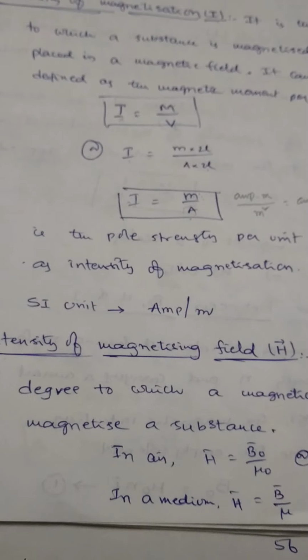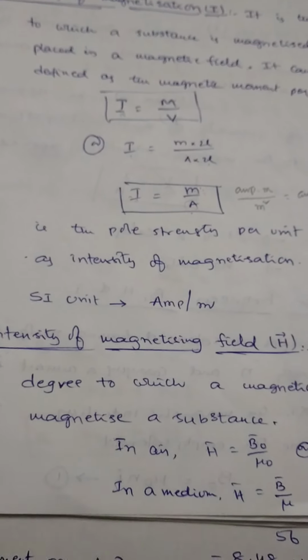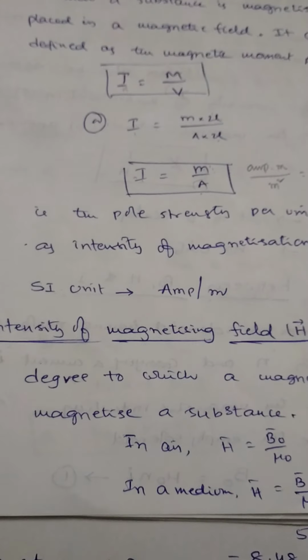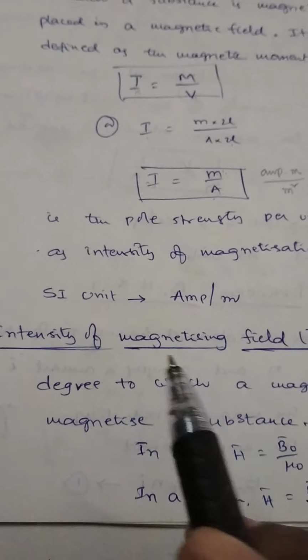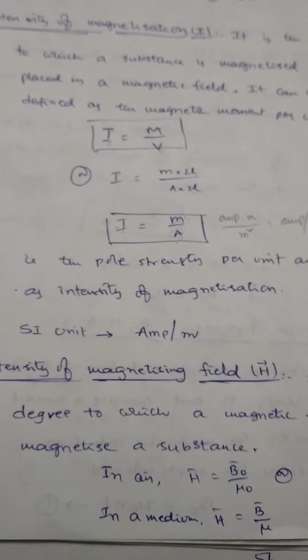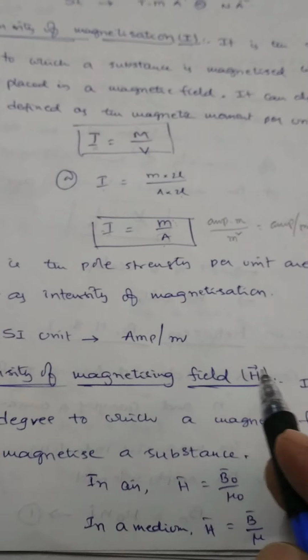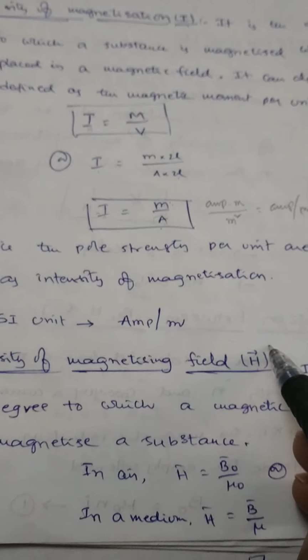How much magnetic property will be induced or given to the substance when it is kept inside the magnetic field. So the strength of the external magnetic field required to magnetize a substance is known as the intensity of magnetizing field and is represented by H bar.